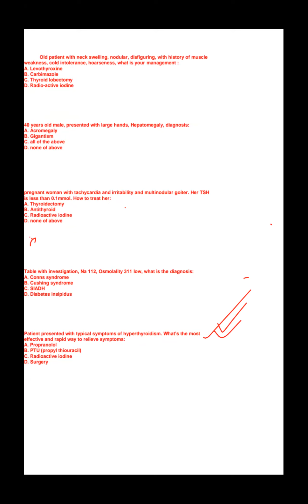The options are propranolol, PTU, radioactive iodine, and surgery. With typical symptoms of hyperthyroidism, we will go with propylthiouracil. This is the initial management actually.